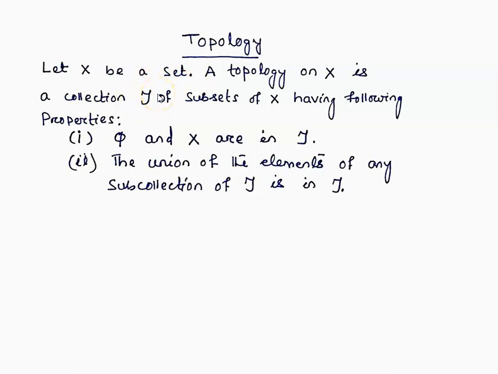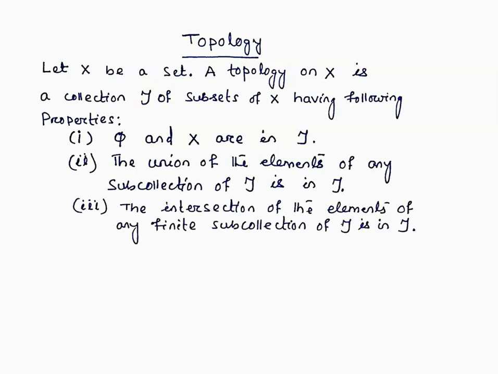The first condition says that the empty set and the whole space should be members of this tau. And the second condition says that if we collect an arbitrary number of elements from this tau and take their union, then the union also belongs to this collection.